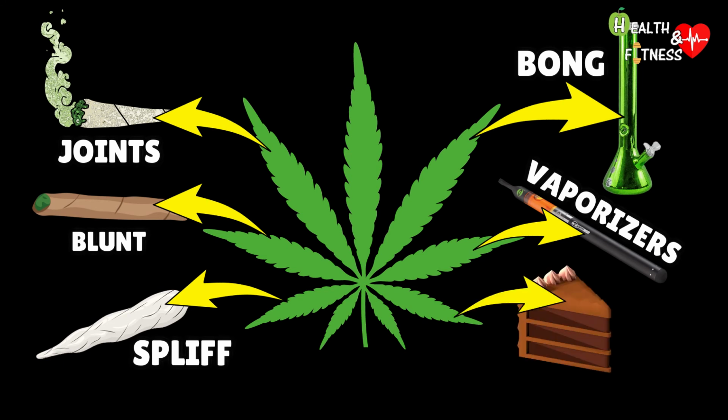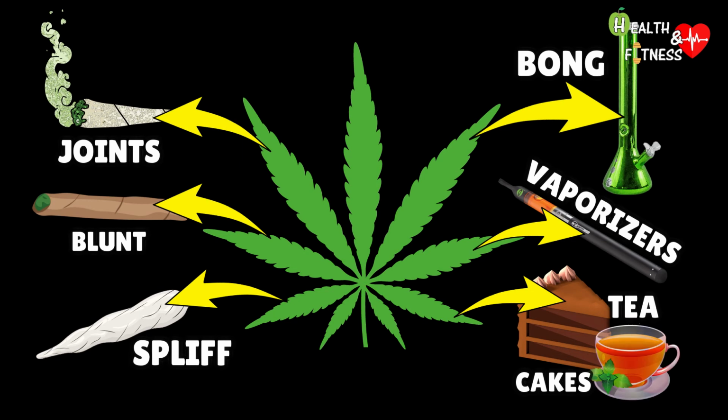You can also eat food with cooked marijuana, such as cakes, biscuits, or candies, or drink it in the form of tea, for example.